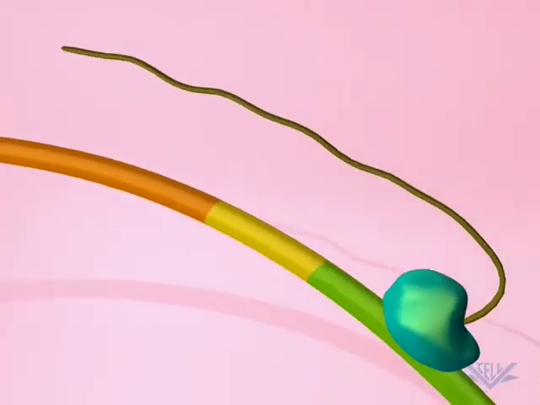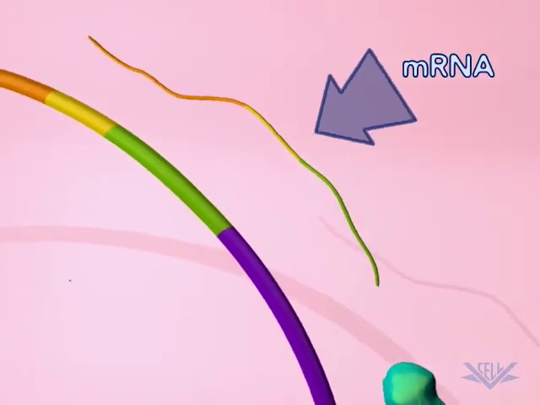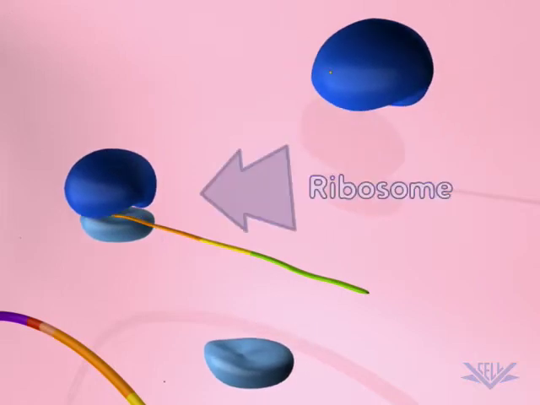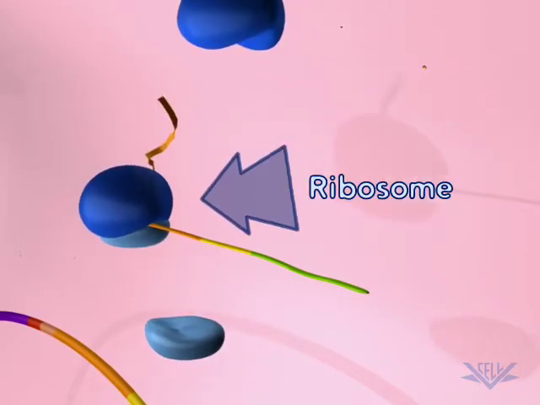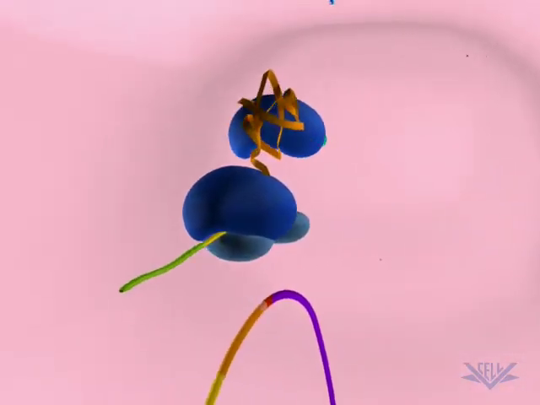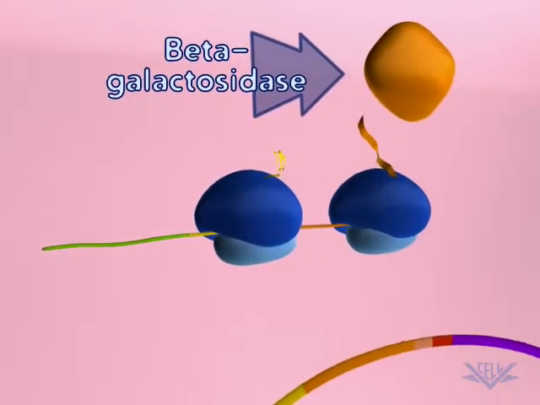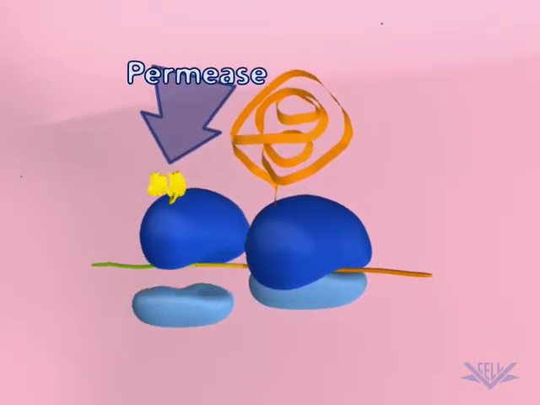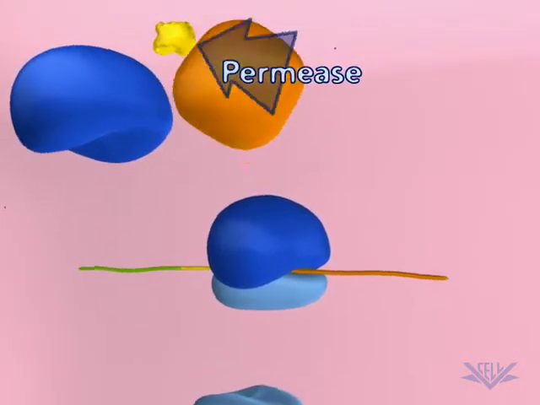Here we show 2 of the 3 LacOperon genes being transcribed into mRNA. Ribosomes then bind to the mRNA, and the 2 proteins are translated. The first protein is beta-galactosidase, which breaks down lactose into 2 simple sugars. The second protein is permease, a membrane-bound protein.